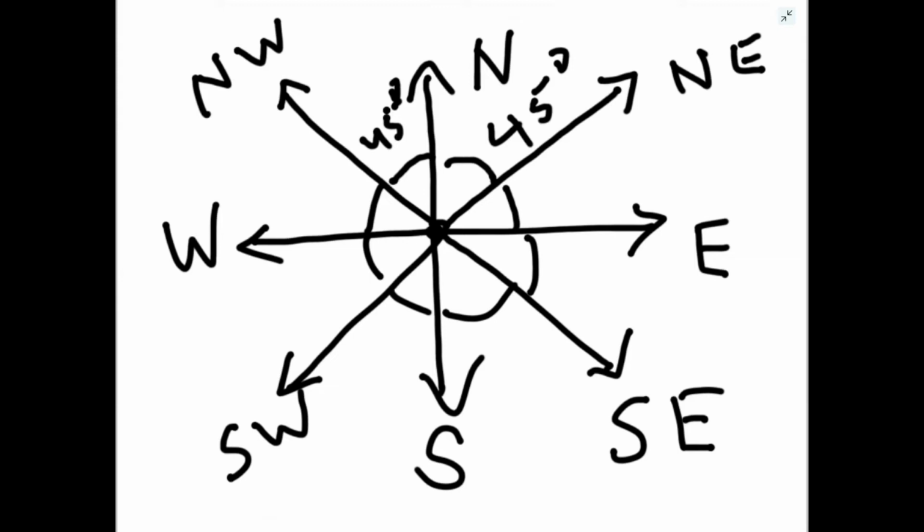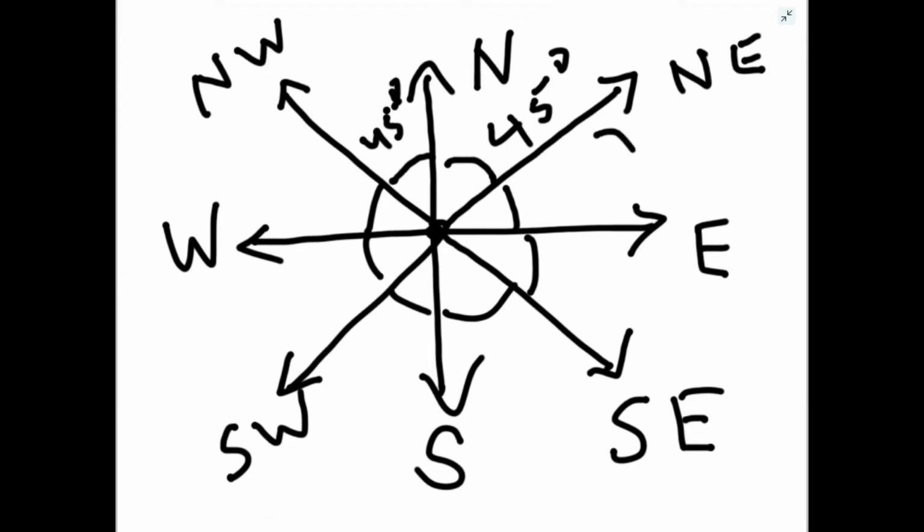Now apart from these directions, we have to see the degree also. Suppose a plane is going towards north and it turns 45 degree clockwise, so it will be going towards northeast. But if it is going towards north and then turns 45 degree anti-clockwise, so it will be going towards northwest.